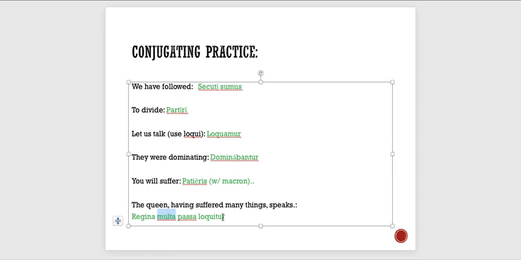And then we make sure that loquitur is third person singular to agree with our nominative subject, regina, and we're all good to go. All right, I hope this was helpful. No worries if it's a little bit unsure still. It's a great chance for you to review your passive forms if you were a little shaky on them. We're going to have more time to work on this in class. So have a great rest of your day or weekend.